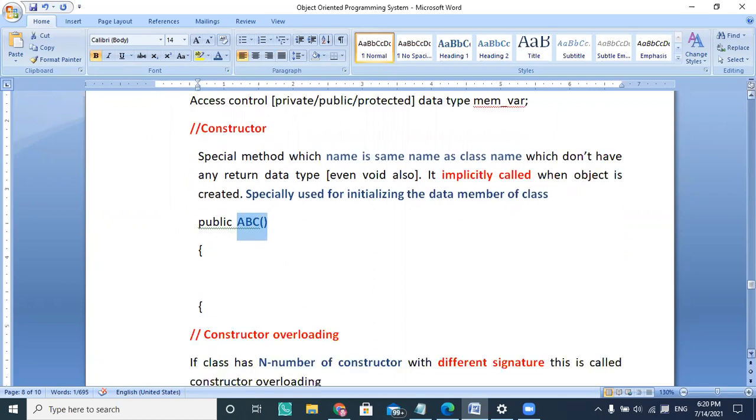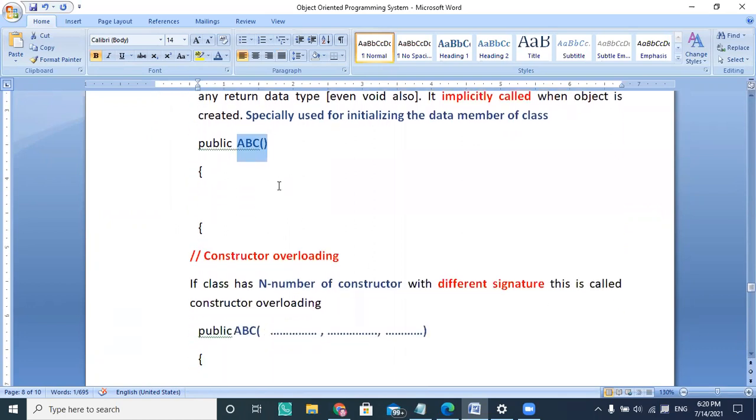Okay, so you can create n number of constructors with a different signature. In the last session, I already explained what a signature is. That is the parameter which you are passing to the function. If your function requires a parameter, you can use those parameters, and such a function is called a parameterized function. So this is a parameterized function, and this is a non-parameterized function or method. But I'm talking about the constructor.